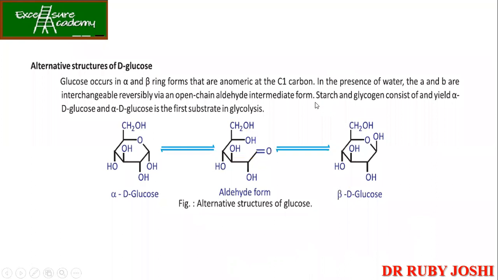Okay. Then alternative structures of D-glucose, इसमें कुछ ज़्यादा बताने का नहीं है, because we know that the sugars exist in two forms, alpha and beta. D-glucose भी है हमारे पास, ठीक है? And one more thing, in the case of sugars, it is always the D form, ठीक है? Whereas in the case of the amino acids, it is always the L form. So don't get confused. Now, this alpha and beta is because of the anomers which are present at the first carbon. Okay. So it is because of the first carbon.